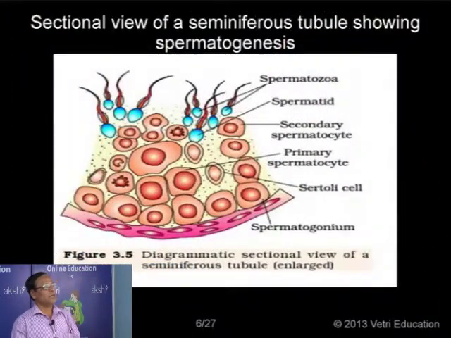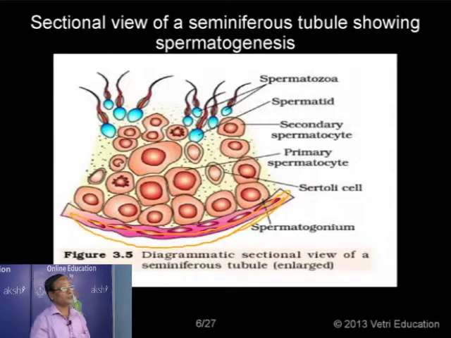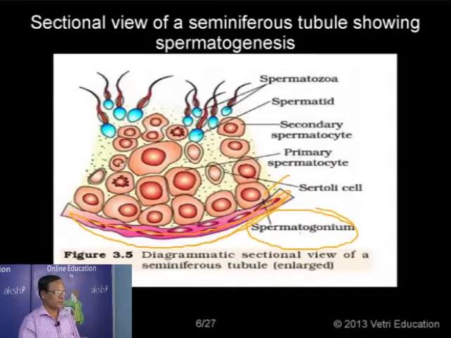Now I mentioned the diagram, so this is a sectional view. A part of the seminiferous tubule, this is a wall of the seminiferous tubule. I am just touching that one, the wall of the seminiferous tubules. And that is being lined with primordial germinal cells. And from the primordial germinal cells we have formed the spermatogonia, the sperm mother cells. Now we have two kinds of cells in the seminiferous tubule, as I mentioned earlier. One is the germinal epithelial cells, another one the Sertoli cells. The Sertoli cells are columnar epithelial cells.